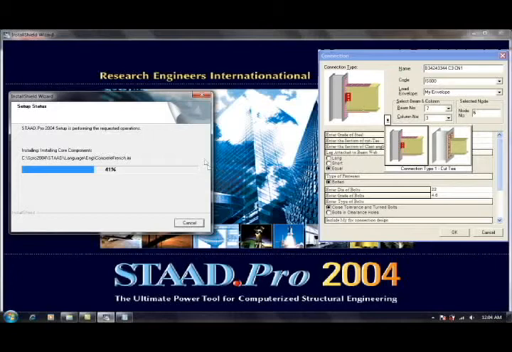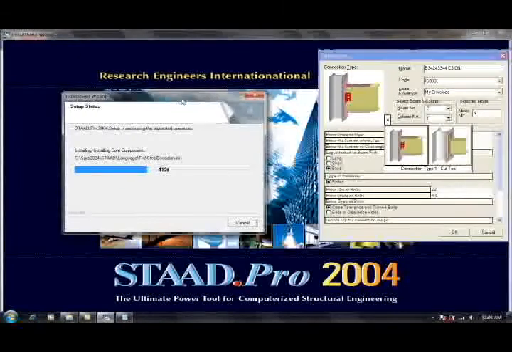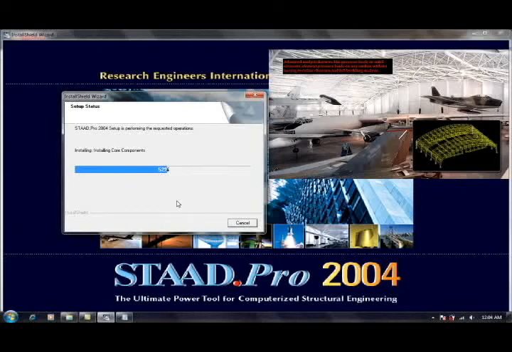As you can see, it doesn't take too much time, so just wait until the installation reaches 100%.